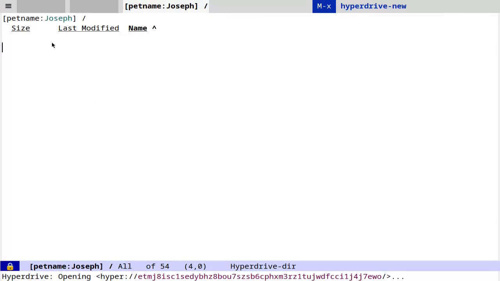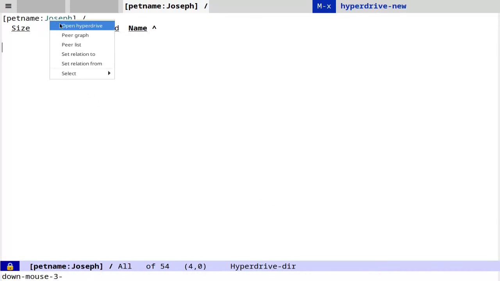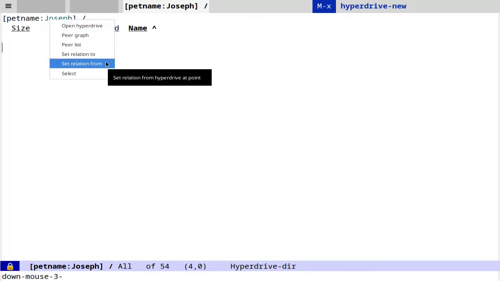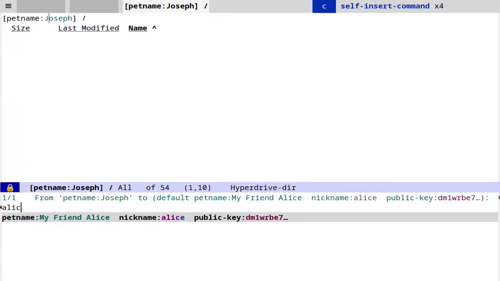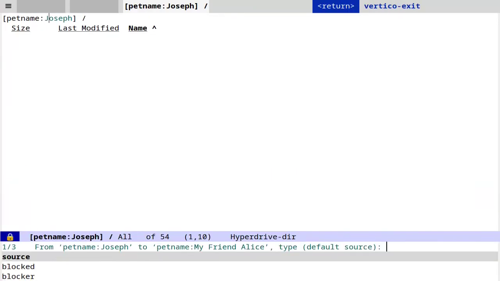Now, I'll right-click on my own name, and in the context menu, I'll choose Set Relation From. From Joseph to Alice as a source.